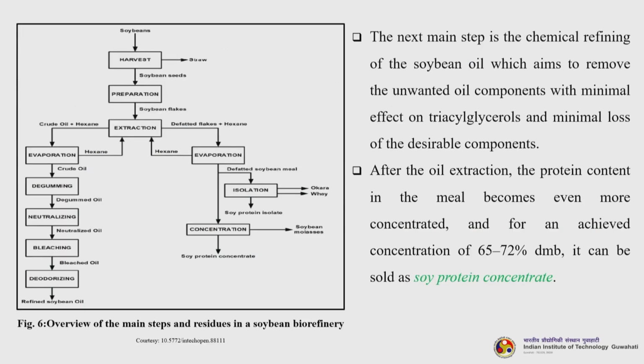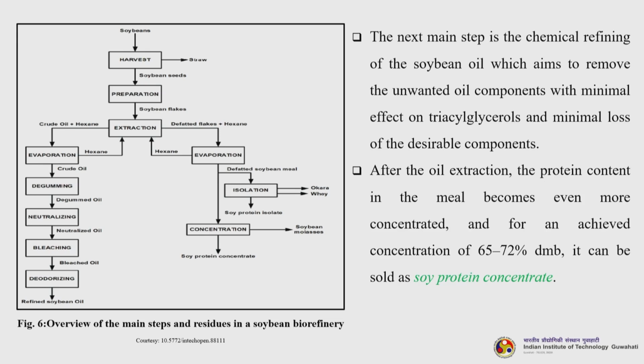So, this is the overview of the main steps and residues in a soybean biorefinery. You can see this figure. Soybean goes for harvest, of course, then you get the straw out of that. It can go to the LCF, the lignocellulosic based biorefinery. Then the soybean seeds go through a sort of physicochemical processing steps. You get flakes. Now, the flakes are sent to the extraction, where you get crude oil and hexane.